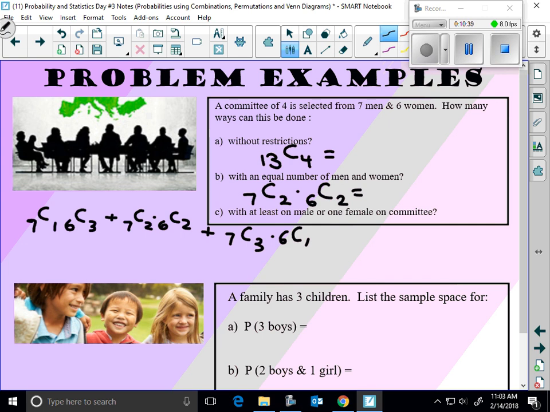So we'd be done. Number of ways to choose 1 male, 3 females, plus the number of ways to choose 2 of each, plus the number of ways to choose 3 males and 1 female. Check. All right?